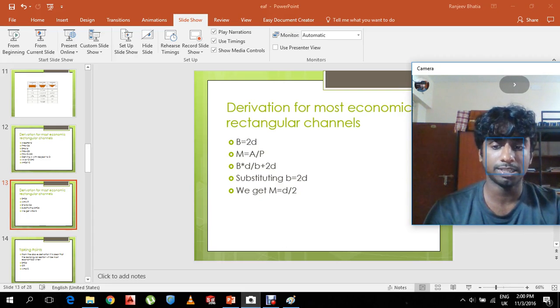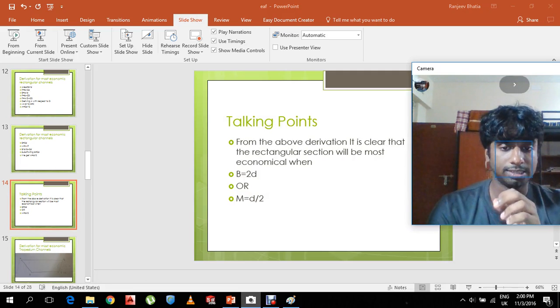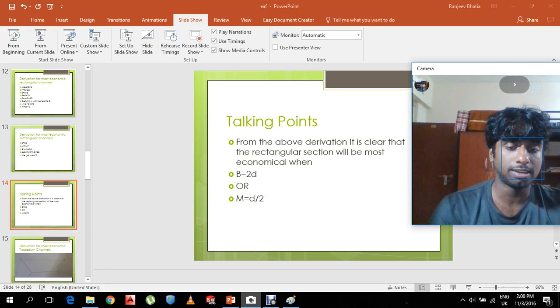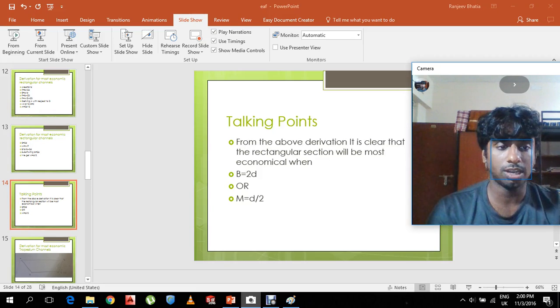The talking point that I want to highlight over here is that for a rectangular section to be most economical, we need breadth to be equal to twice the depth, and hydraulic radius to be half the depth. So now let us go on to the derivation for the most economic trapezoidal channels.